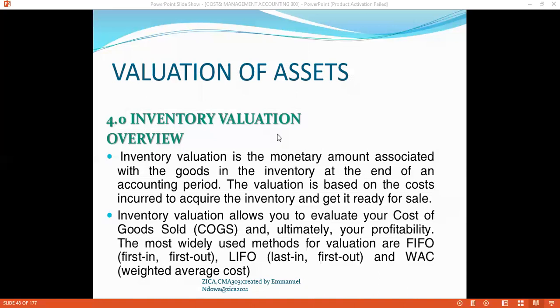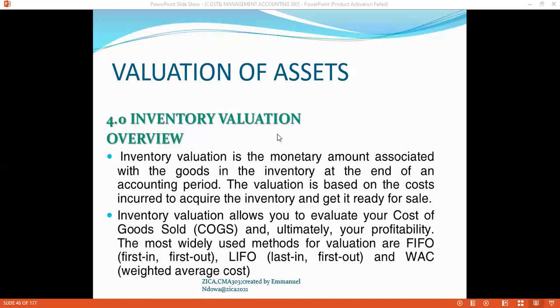That is the purchase cost, plus the amount entailed for those items to be ready for sale, which would include the transportation cost. If you incorporate the transportation cost, you can come up with the value of the inventory which will be ready for sale.